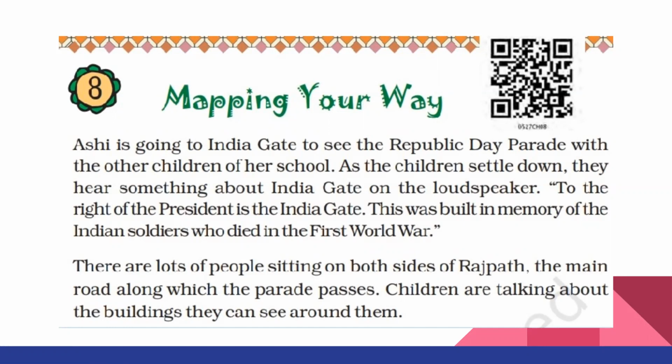That is, the announcement was saying that India Gate was built in memory of Indian soldiers who died in the First World War. So not only these children, so many people come from different parts of the country to see the Republic Day parade. All people were sitting on both sides of Rajpath Road. Rajpath is the main road along which the parade passes. Children are talking about the buildings that they can see around them.